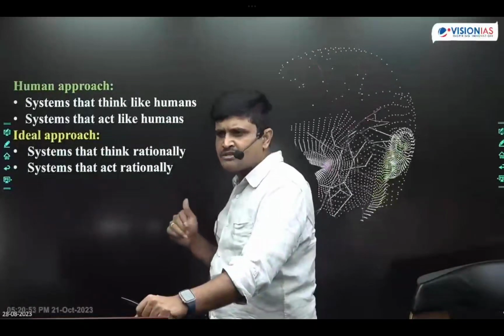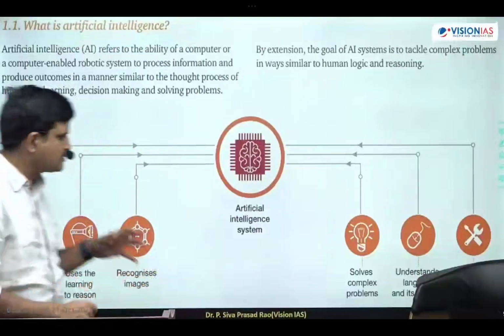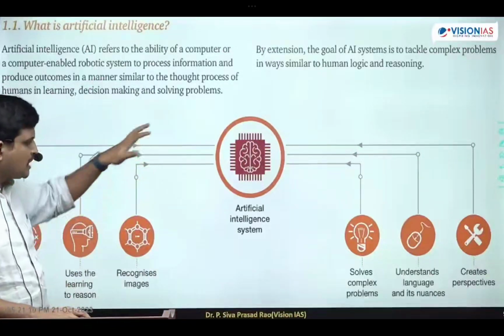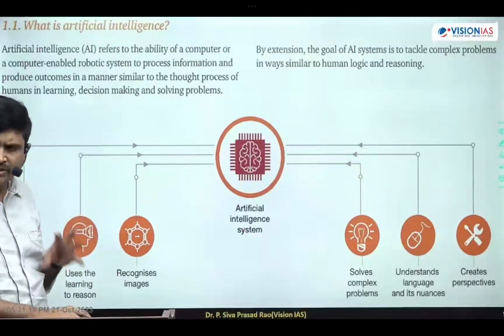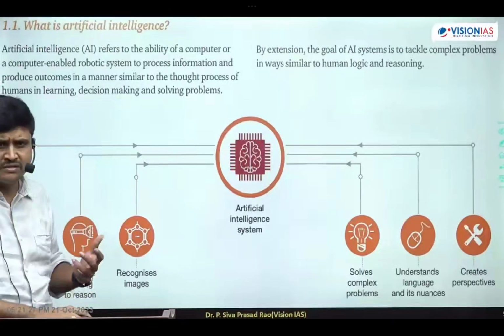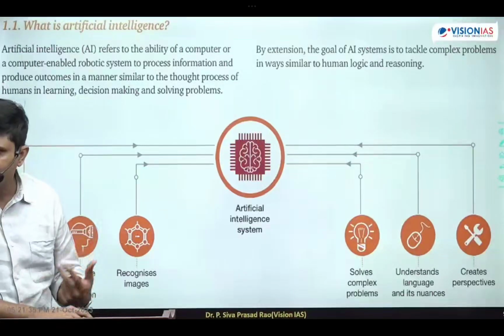Now these approaches are possible with artificial intelligence only. Got it? So how will this artificial intelligence have such kind of approaches? Artificial intelligence systems create perspectives. Okay, students, understood? Create perspectives means it changes its opinions according to the situations. It answers according to the questions that were asked. It changes its answers according to the questions from time to time.